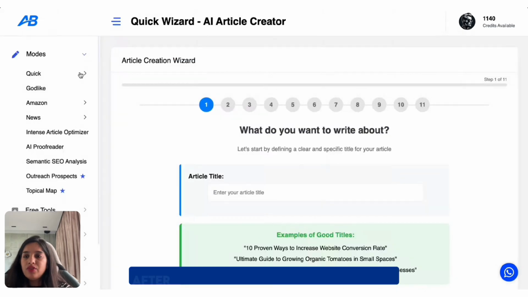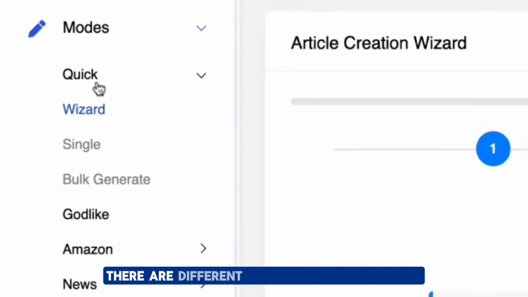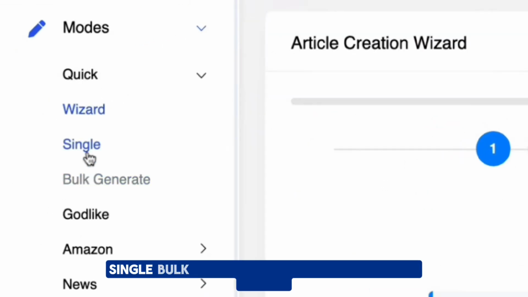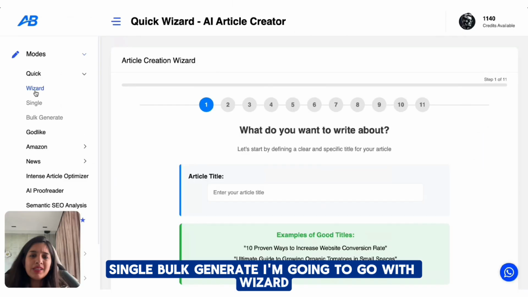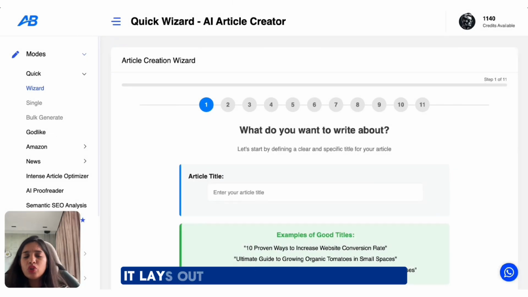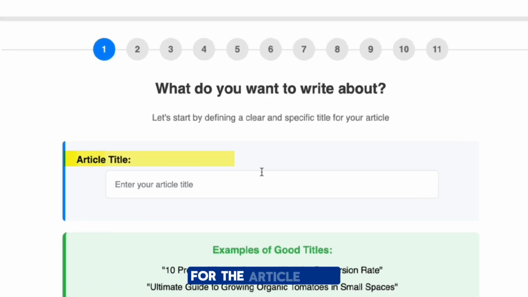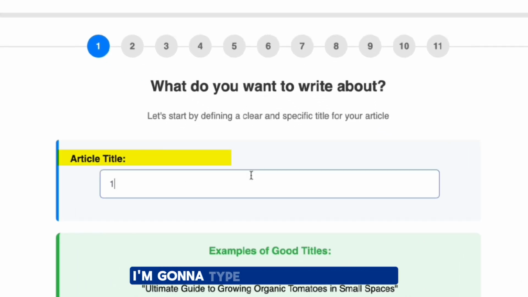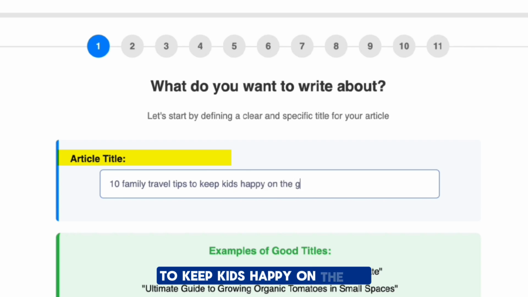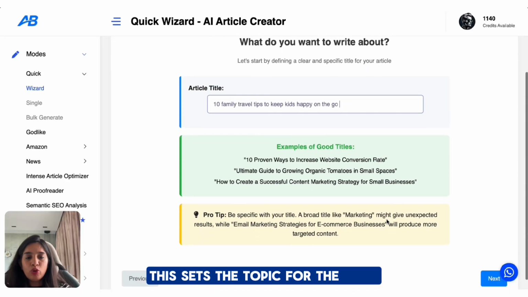I created it. After you log in, on your left panel, there are different modes like quick, wizard, single, bulk generate. I'm going to go with wizard. Basically, it lays out all the choices one by one so it feels easy to follow. For the article title, I'm going to type 10 family travel tips to keep kids happy on the go. This sets the topic for the blog.